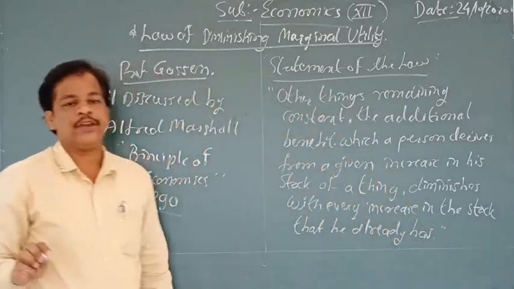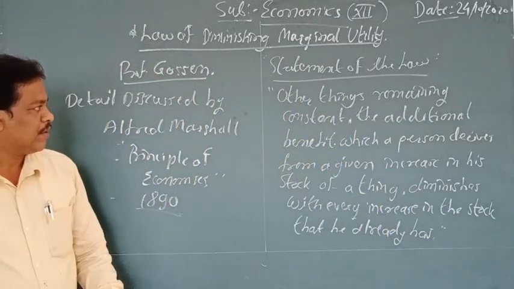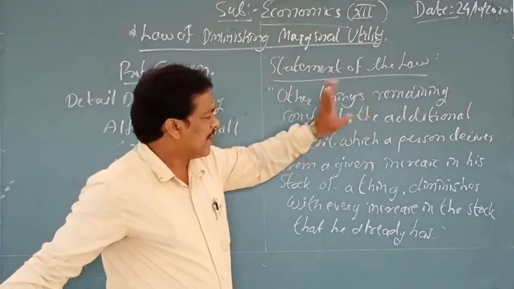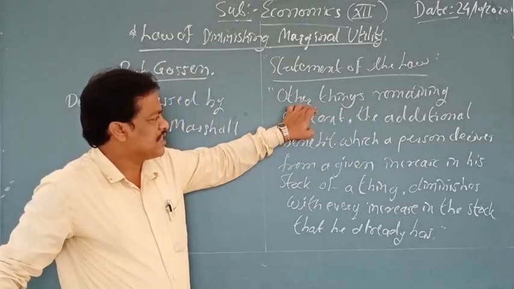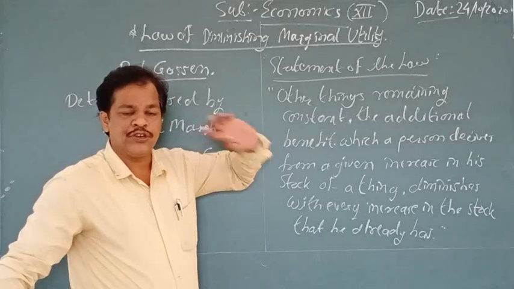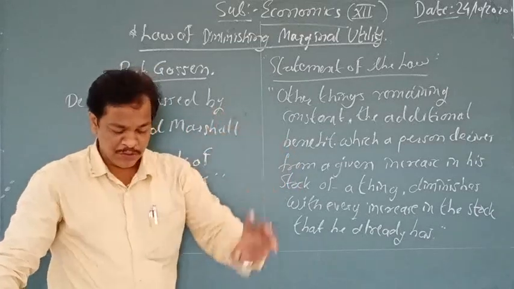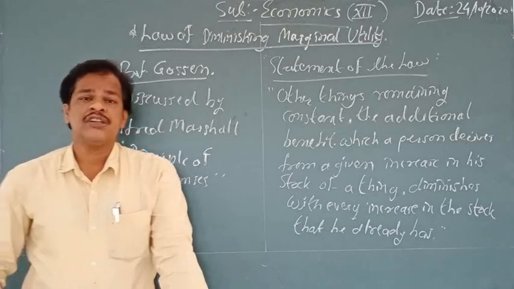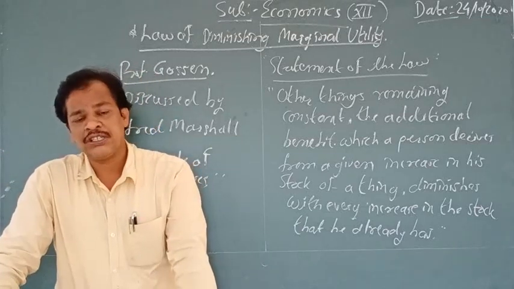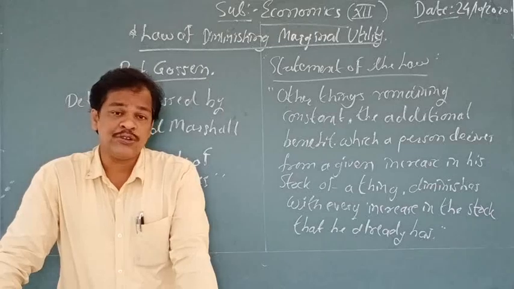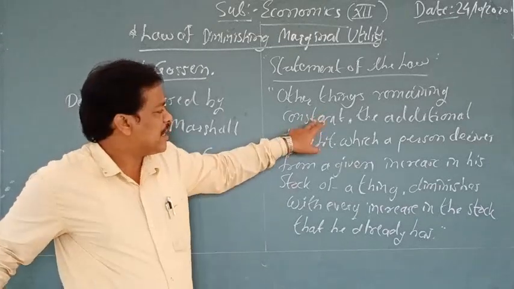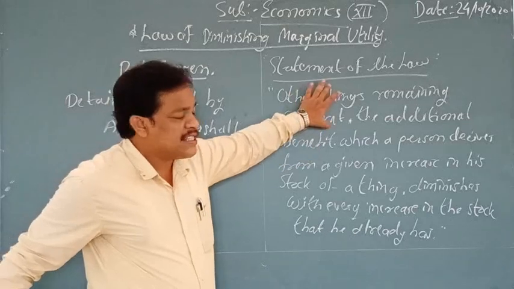Now see, carefully observe each and every point. What is the statement of the law? Other things remaining constant. In my last lecture, I mentioned that the taste of the consumer should not be changed, the demand should not be changed, color should not be changed, size should not be changed, habits should not be changed. Each and everything should remain constant.